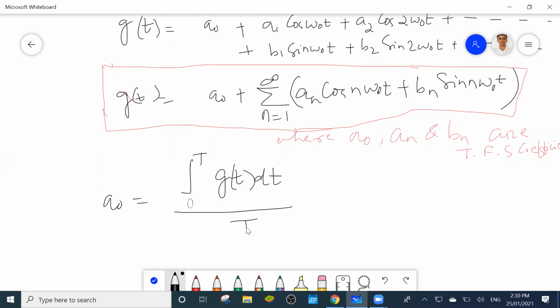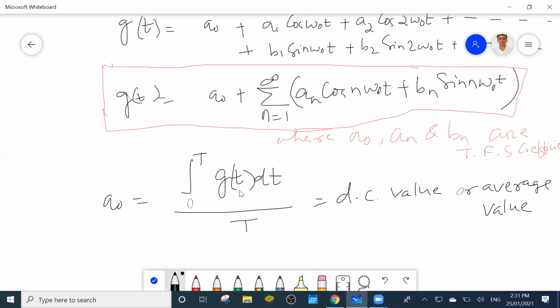Okay, so this is the DC value. This is also known as the average value of the Fourier series, or the DC value, because no sine and cosine term is there. If they ask in communication or mathematics for the average value of a signal, you use this formula over one period only. Suppose a periodic signal is given in a graph, you have to consider only one period to find the Fourier series.